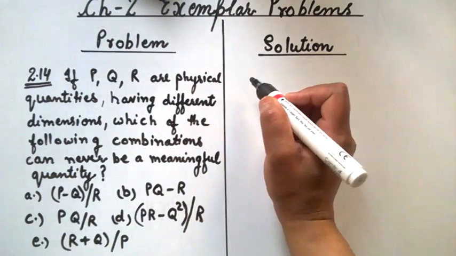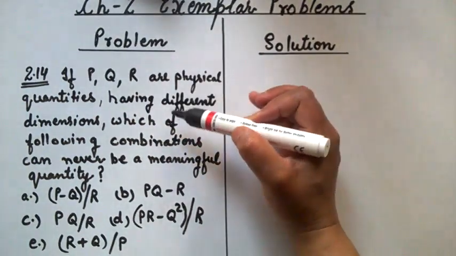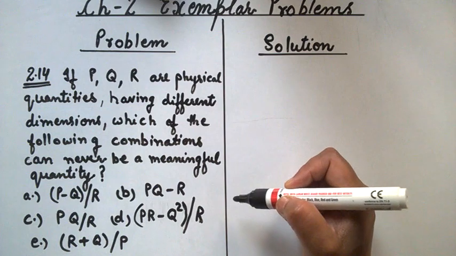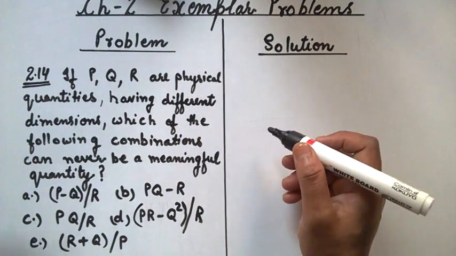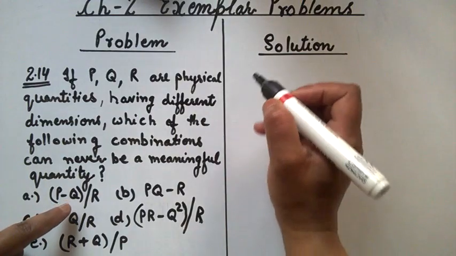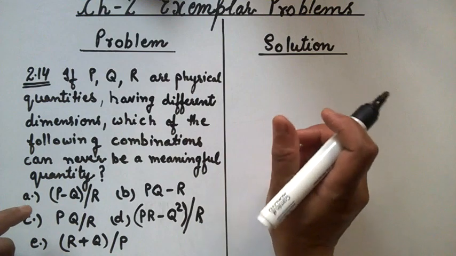Question number 2.14. In this question, it is given that if P, Q, R are physical quantities having different dimensions, which of the following combinations can never be a meaningful quantity? If P, Q, R are different physical quantities, is P minus Q by R a meaningful quantity?